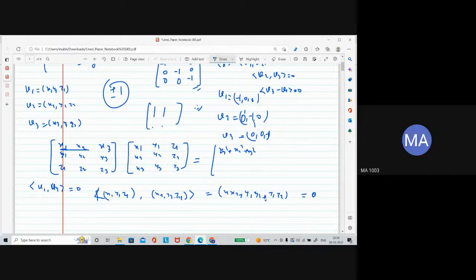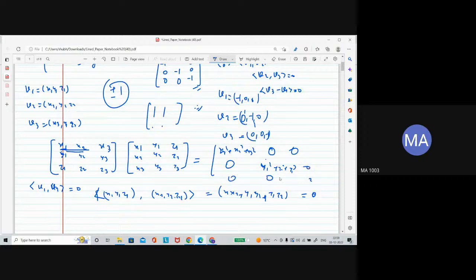So the next entry here is 0. Similarly, if you multiply this one with this one, because of orthonormality, this will again be 0. Here will come y1 squared plus y2 squared plus y3 squared, and the rest are like this.